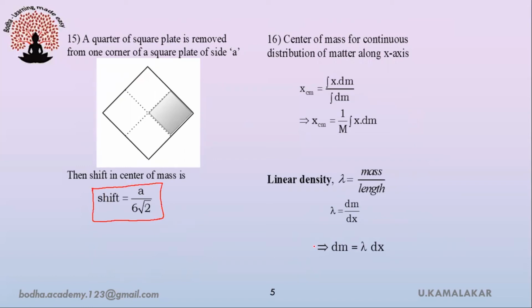Now, center of mass of continuous distribution of matter along x-axis is given as xcm is equals to integral x dm whole thing divided by integral dm. In such case, we'll be using the concept of linear density. Linear density is defined as mass of the object by length of the object.